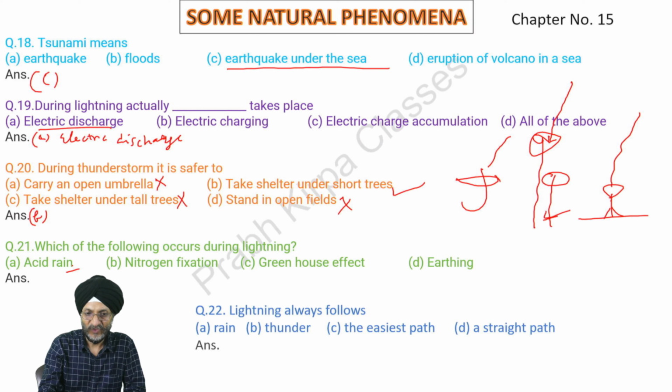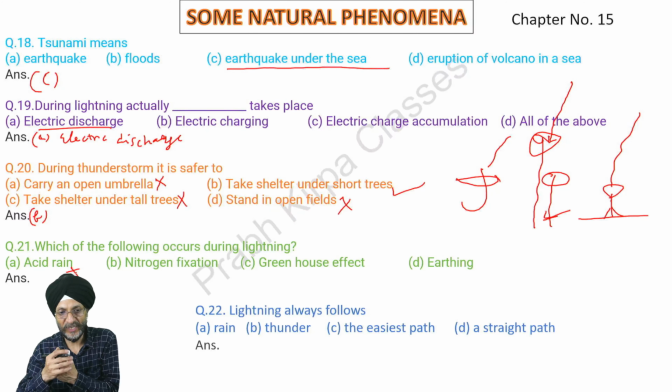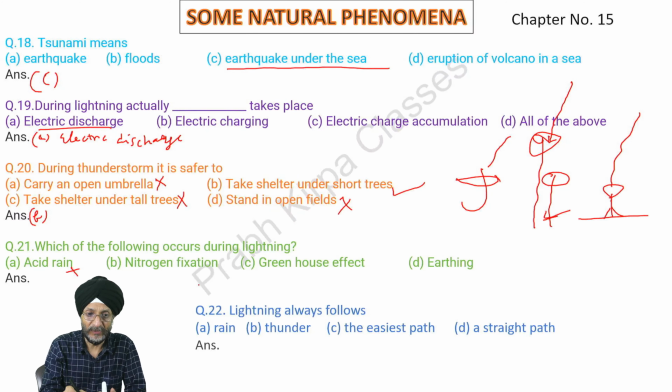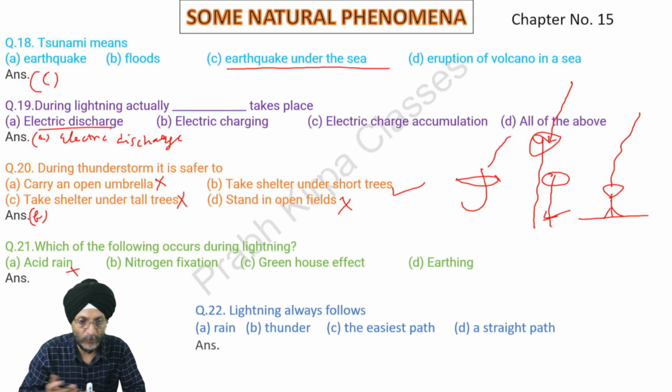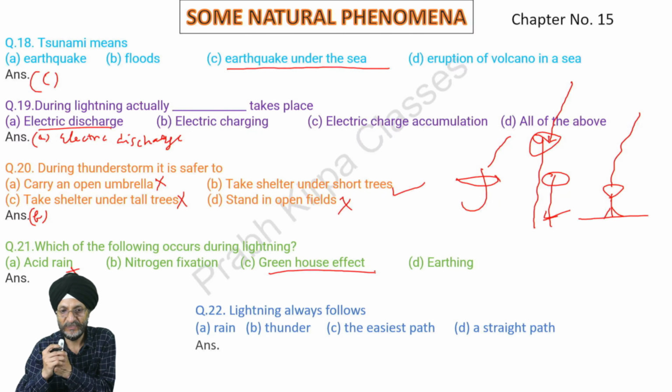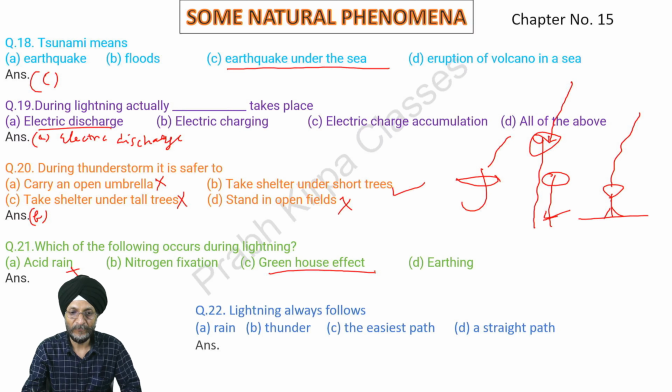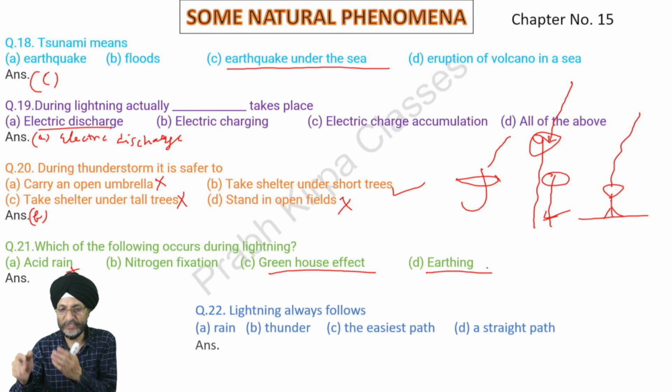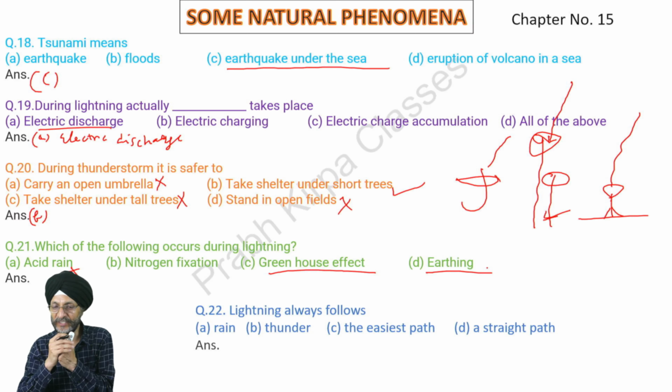Which of the following occurs during lightning? Acid rain? No. Acid rain may occur because of the accumulation of acid in the air due to air pollution. Greenhouse effect occurs due to greenhouse gases accumulating in the atmosphere. Earthing is a process by which electric discharge takes place from a charged body to the earth.